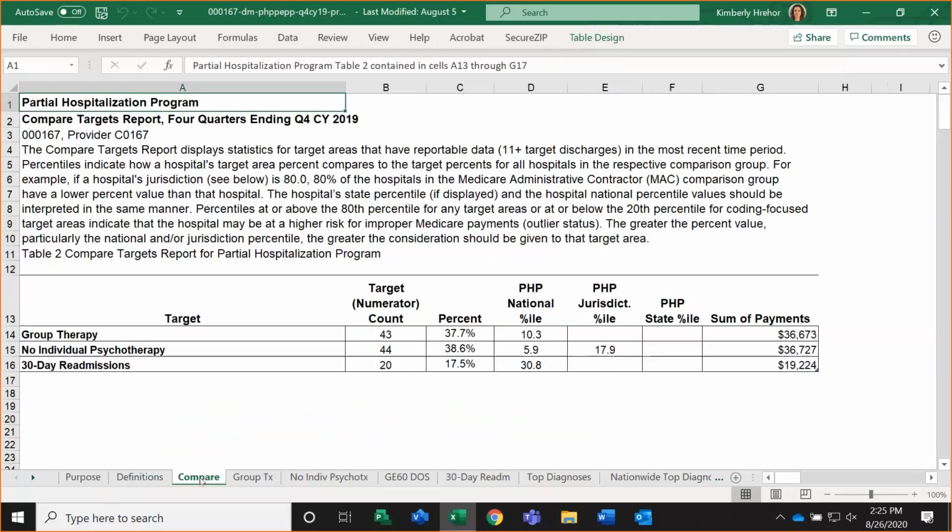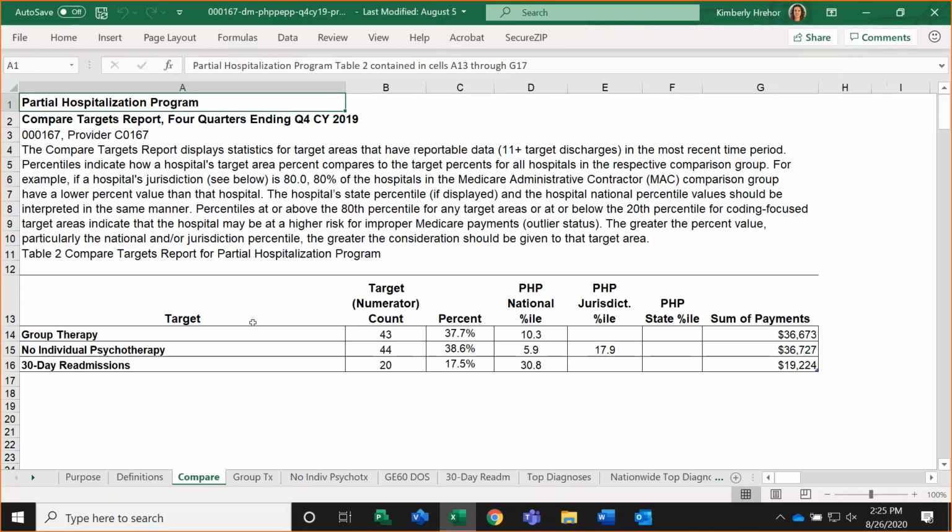The next worksheet is called the Compare Targets Report. And as always, this report I like to refer to as the heart of the pepper. It is the only place within the pepper that you are going to see your statistics for all of the target areas all in one view. Now, it does summarize only the most recent calendar year of statistics. And so here we're looking at the statistics through the fourth quarter of calendar year 2019.